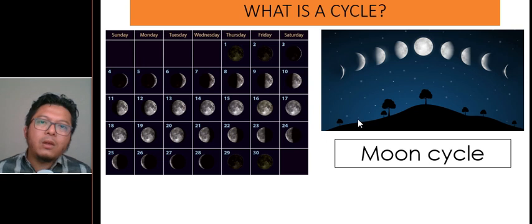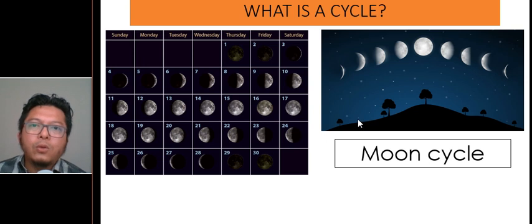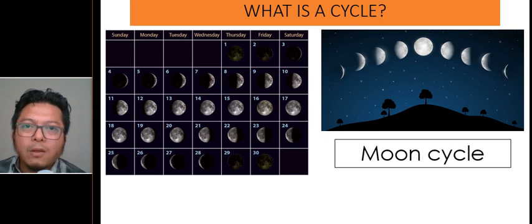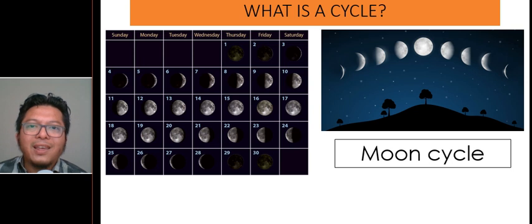Now it's the same thing with when you go to school during school days. So during school days, things happen every day. Every Monday, Tuesday, Wednesday, Thursday, and Saturday is a school cycle. An example would be you wake up, you have your breakfast, then you go to school, then at 12:30 you go home, then at 1:30 you go back to Ugama school, then at 3:30 you go home, then you play, then you sleep.